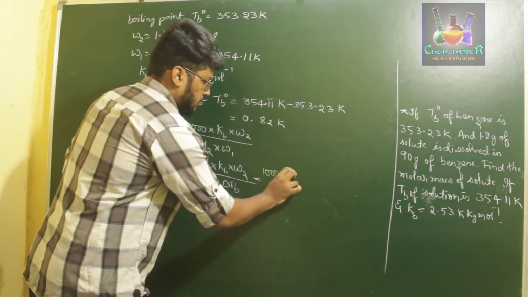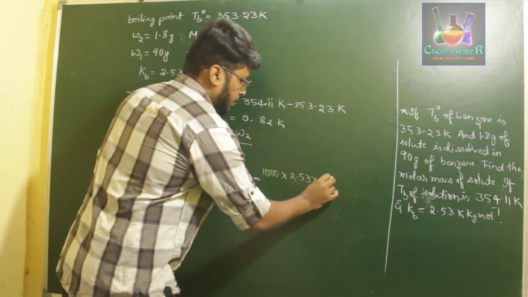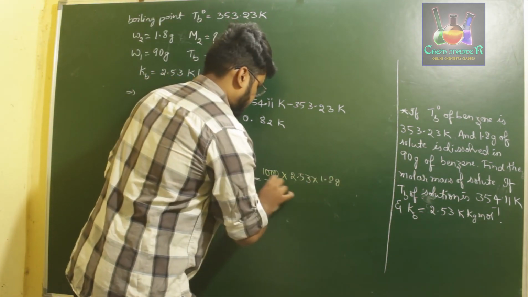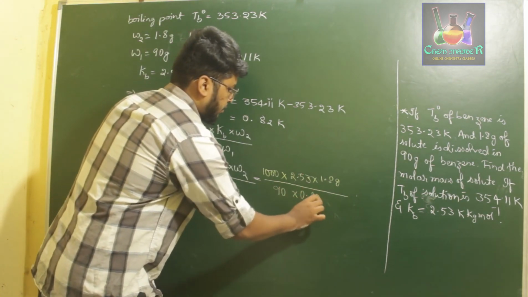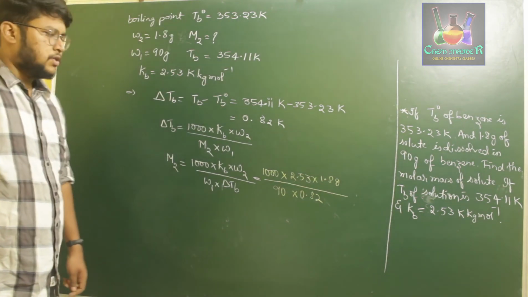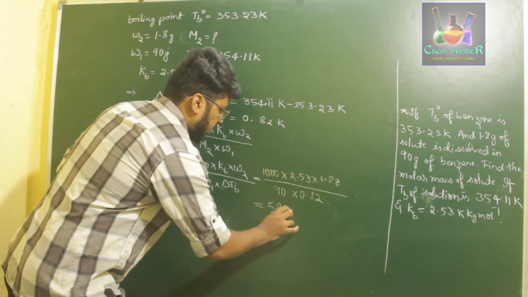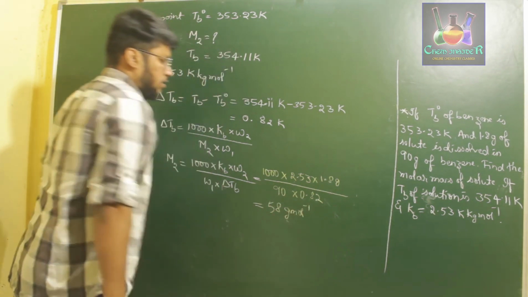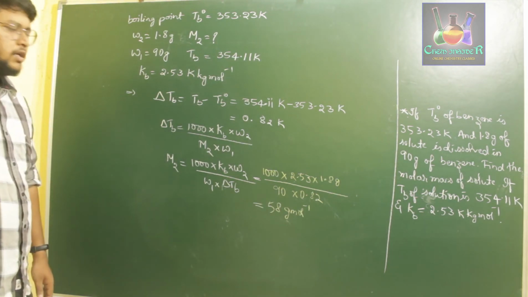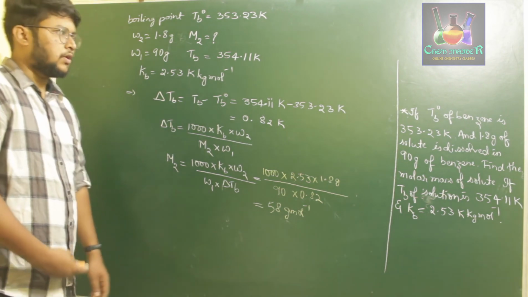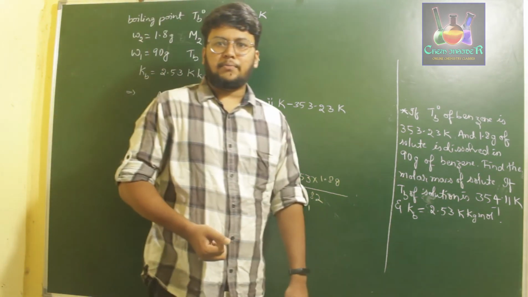We get 1000 into Kb is 2.53, W2 is 1.8 grams, next W1 is 90 grams into 0.82, that is the delta Tb value. On simplifying all these values, we get 58 grams per mole. So the molar mass of the solute which is dissolved in benzene is 58 grams per mole. This is how we calculate the molar mass of a solute using the elevation in boiling point concept.